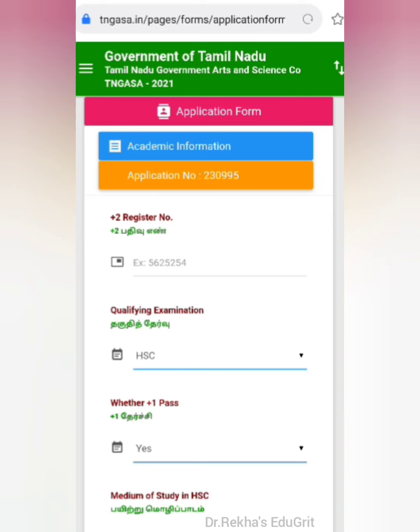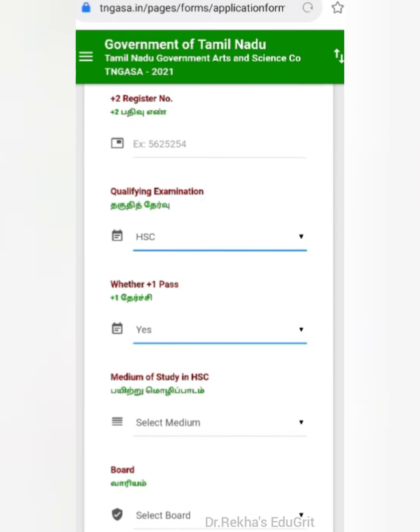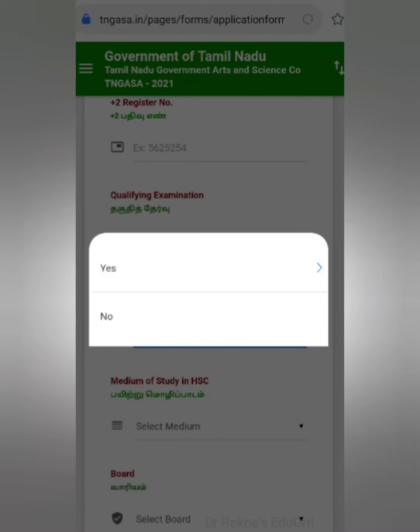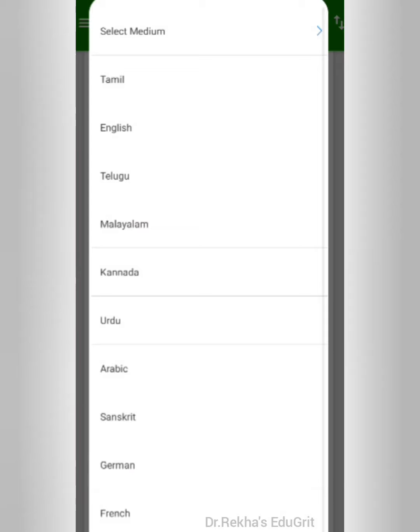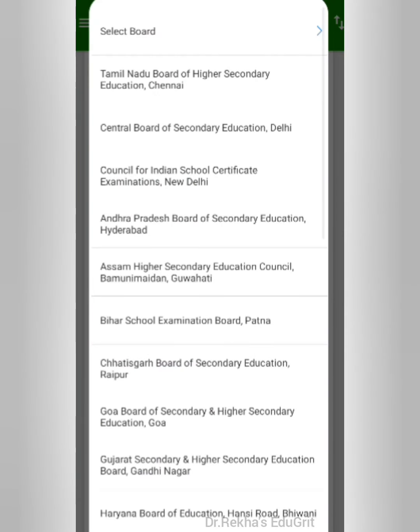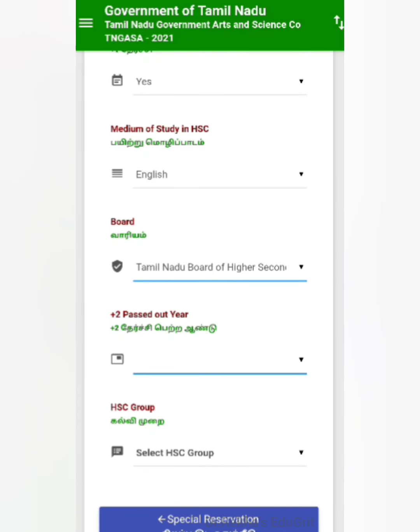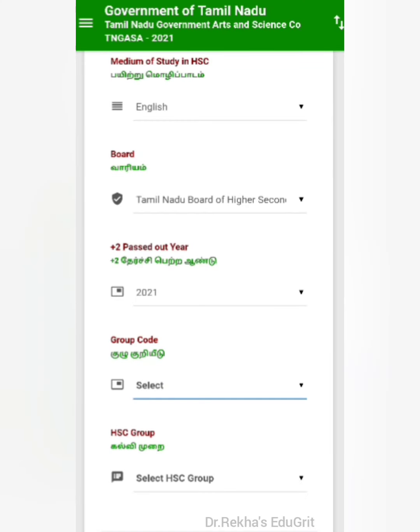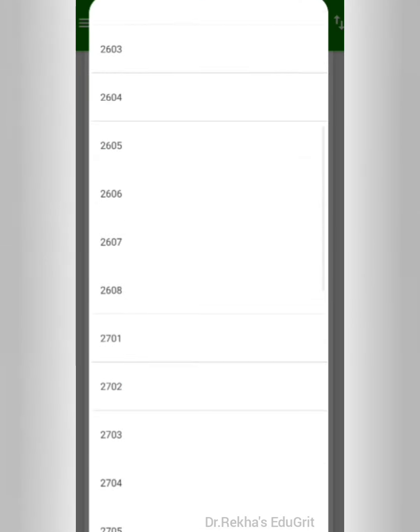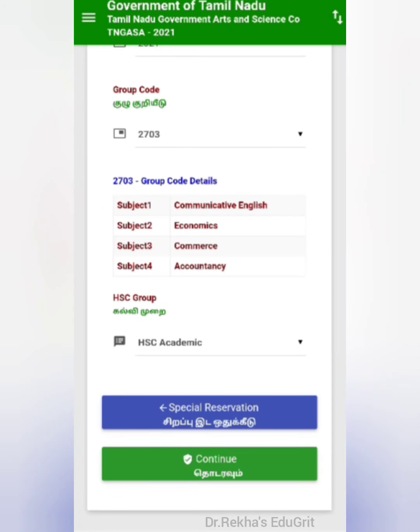This form is about academic information. Here you have to give all information related to 12th standard, that is register number, then qualifying examination, whether you have passed or not, then medium. Then you can also select the board. Then you can select the year in which you passed. Then select the group code. At the end of this video, I have shared the group code. If you don't know it, you can refer to that. After giving all the information, you can click the continue button.